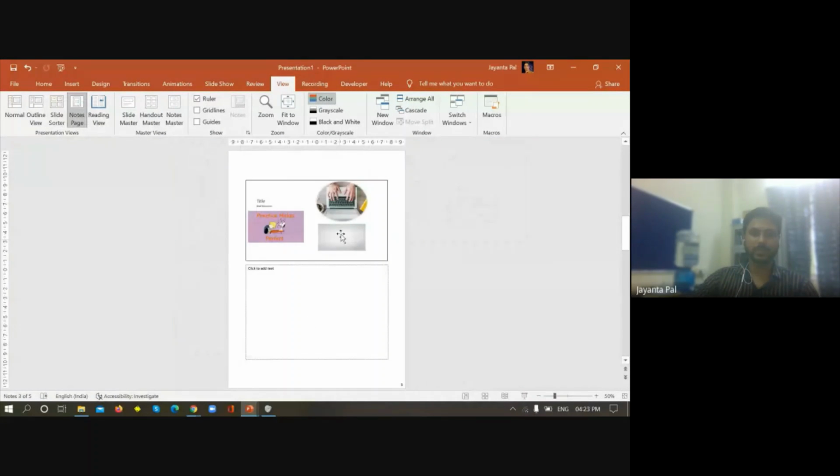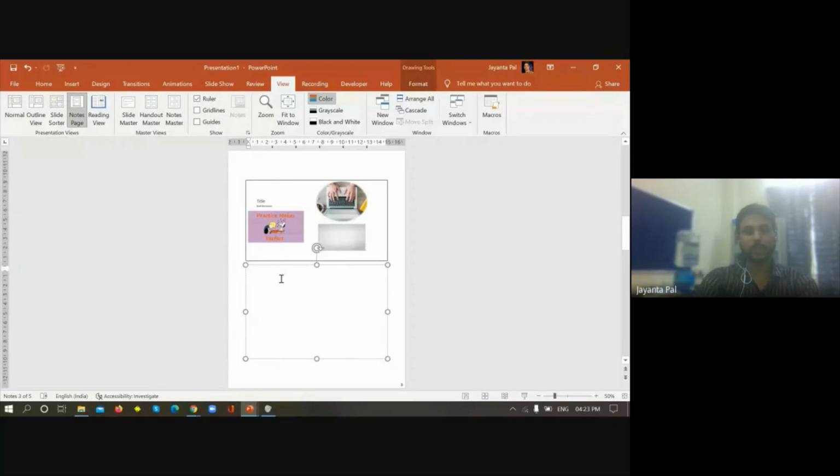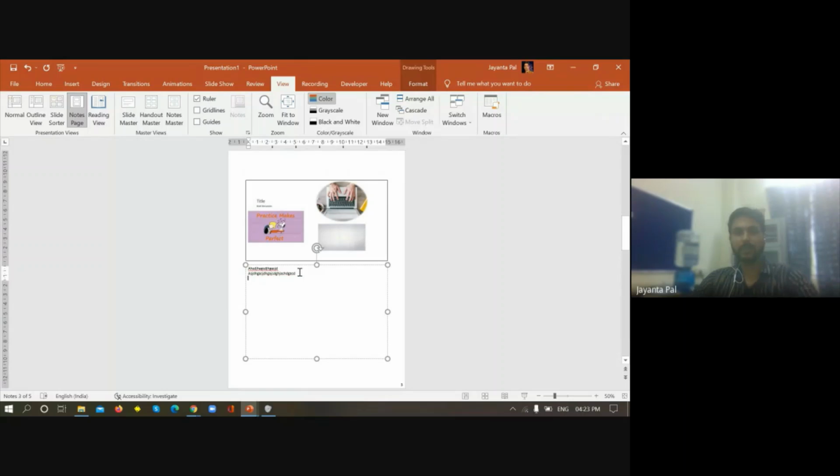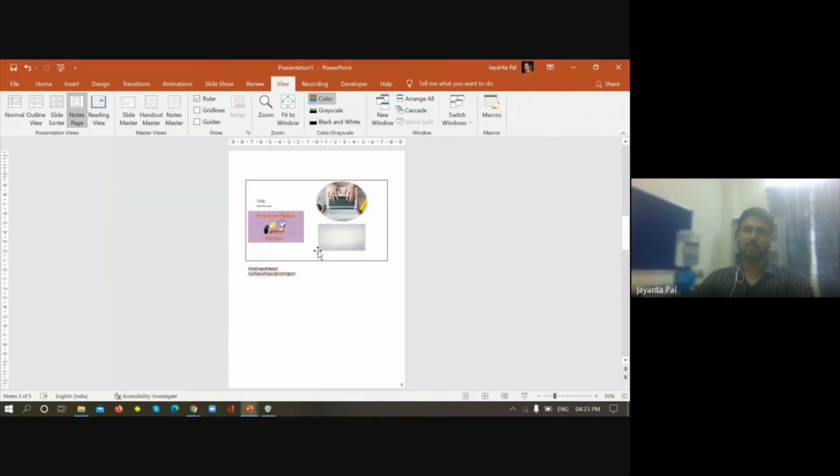Note page view, that means we can add a note over here. We can add a note for the particular slide. That means in the presentation, the audience will have this look, but whenever we make a printout, this note will also appear. I mean, this text will also appear in the page. That is the note page. Or maybe I have distributed, or someone has distributed the presentation.